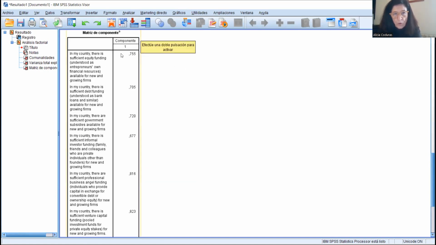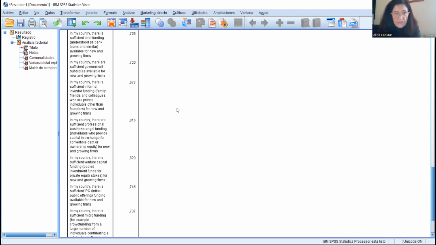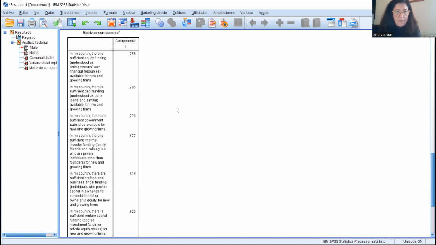These are weights, but at the same time, there are correlation coefficients, linear correlation coefficients of each one of the items with this new variable that we have calculated. As you know, correlation coefficients are significant when they get values up to 0.5.